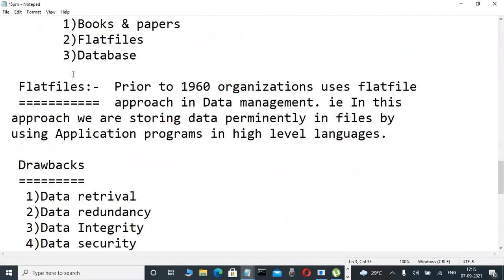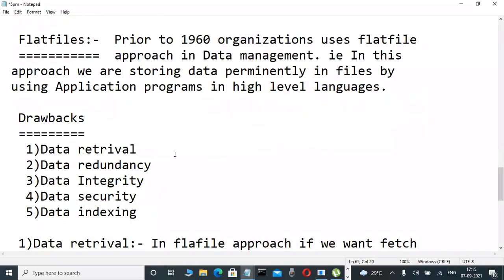But before we start these databases, yesterday we started with flat files. Before 1960, data was stored through the flat file approach. Through that approach, they stored data in secondary storage devices. What is a flat file? I told you yesterday.